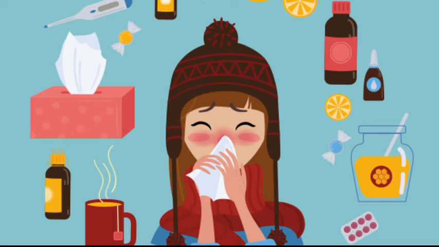Now, prevention of flu. If we want to prevent ourselves from flu, first, always cover our mouth with a tissue or our hands when coughing or sneezing. Second, if you don't have access to soap and water, use Dettol wipes.